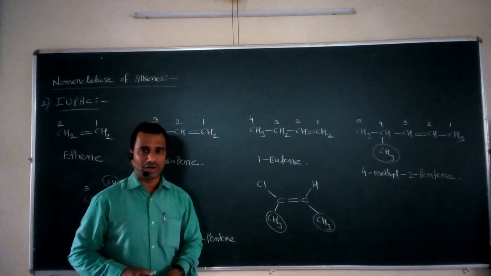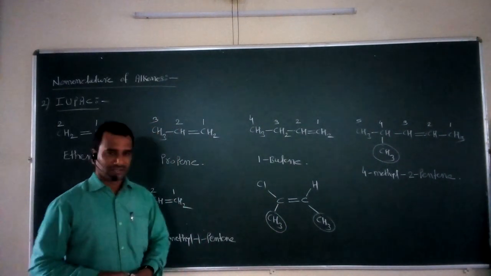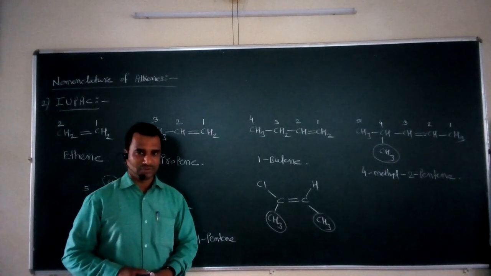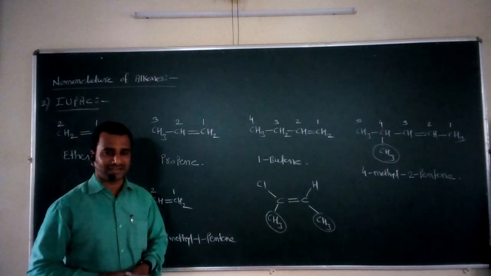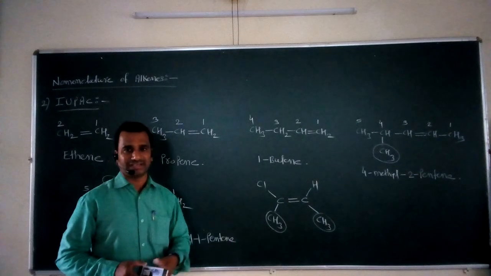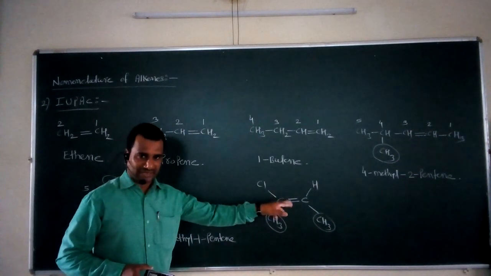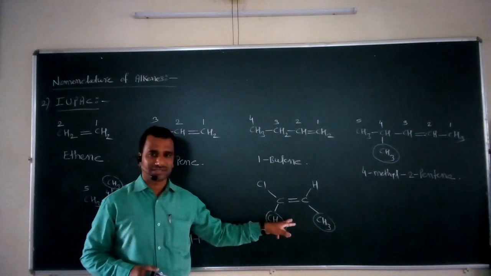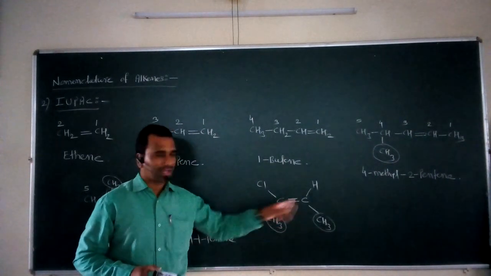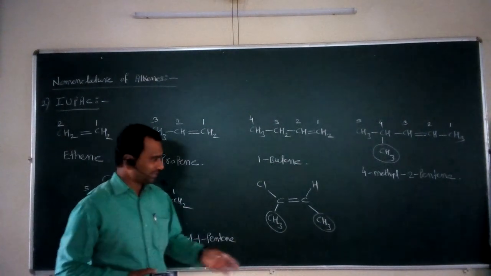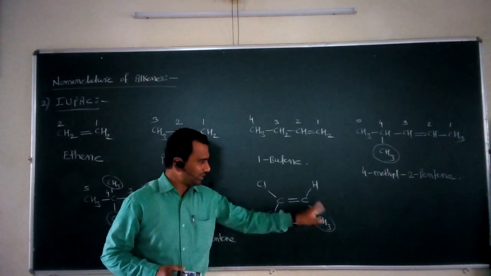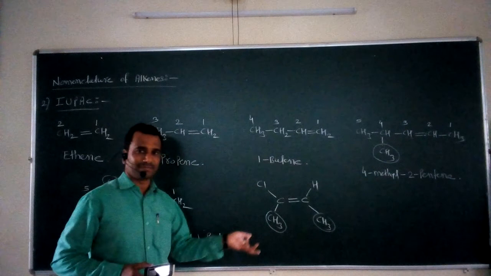Now how to give the numbering for this particular compound? Give the numbering in such a way that the chlorine, which is one substituent, and the carbon-carbon double bond get the lowest possible numbers. For example, if I give the numbering from the left hand side, it is 1, 2, 3.